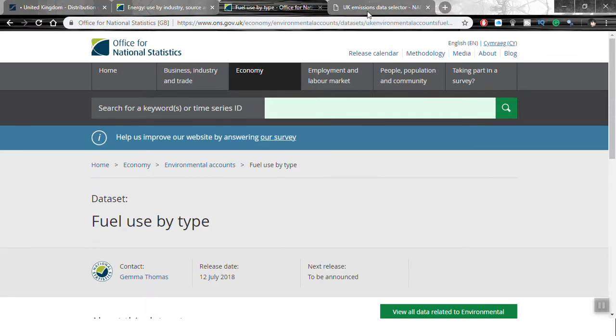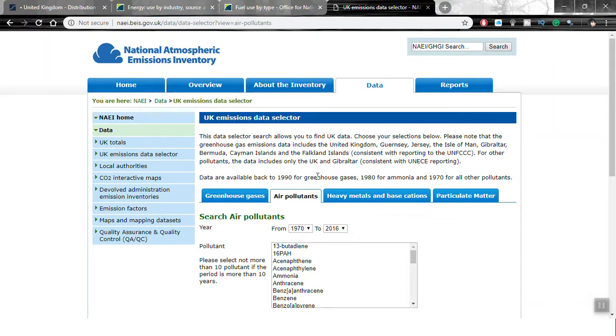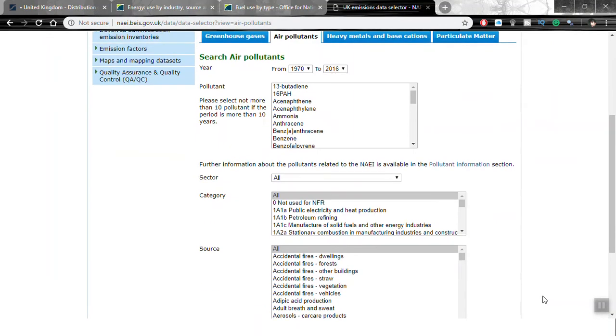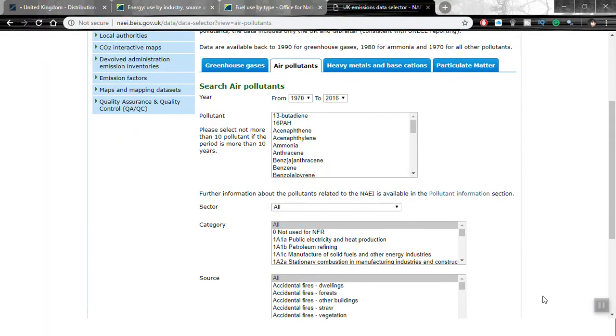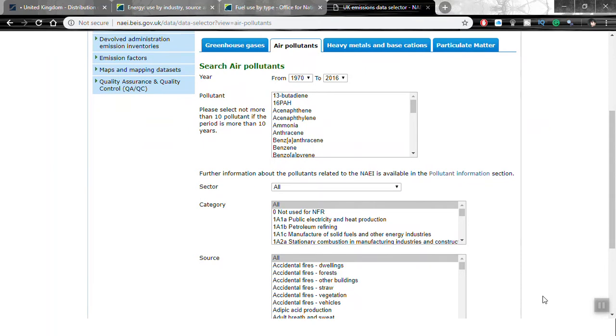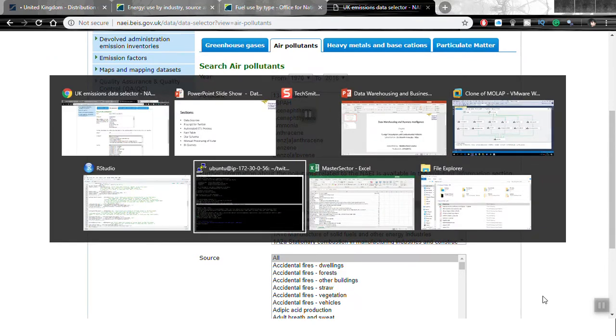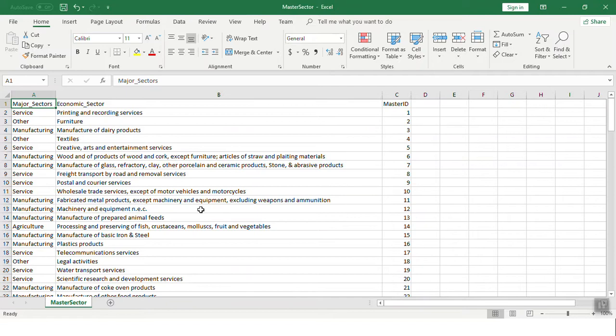My third data source is National Atmospheric Emission Inventory. From this data source, I have downloaded the amount of emission of different pollutants and the fuels from which these pollutants are getting emitted with the economic activities. My fourth data source is a fabricated data set. I have merged 125 unique sectors from source 2 into 4 major economic sectors.